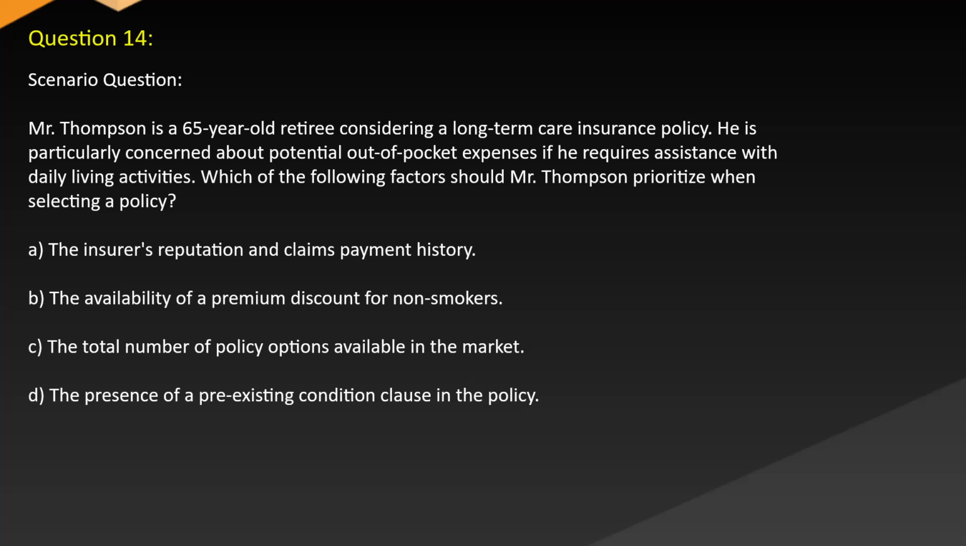Question 14. Scenario question. Mr. Thompson is a 65-year-old retiree considering a long-term care insurance policy. He is particularly concerned about potential out-of-pocket expenses if he requires assistance with daily living activities. Which of the following factors should Mr. Thompson prioritize when selecting a policy? A. The insurer's reputation and claims payment history. B. The availability of a premium discount for non-smokers. C. The total number of policy options available in the market. D. The presence of a pre-existing condition clause in the policy.